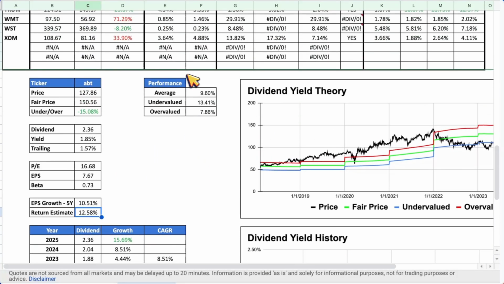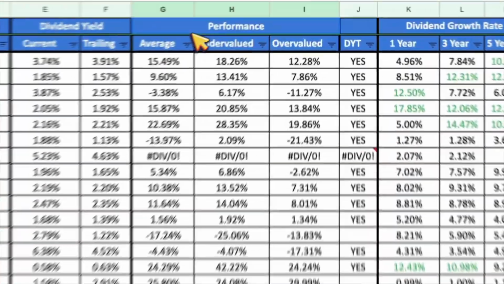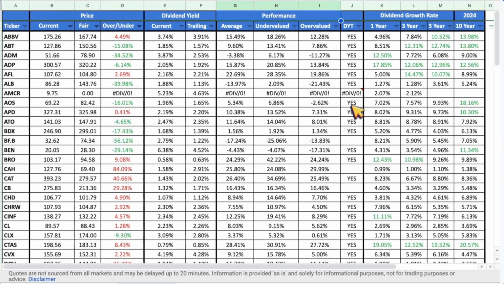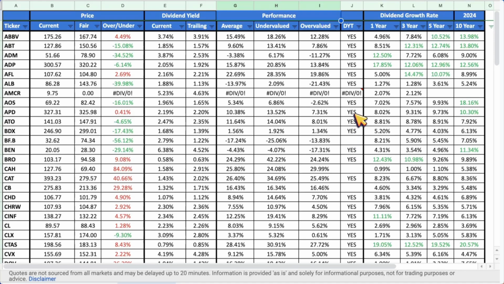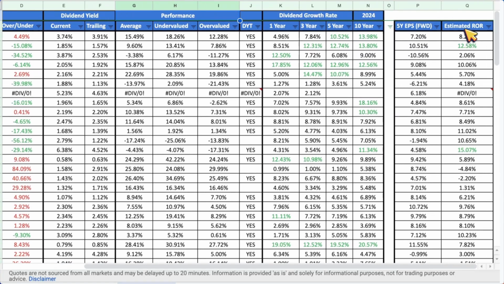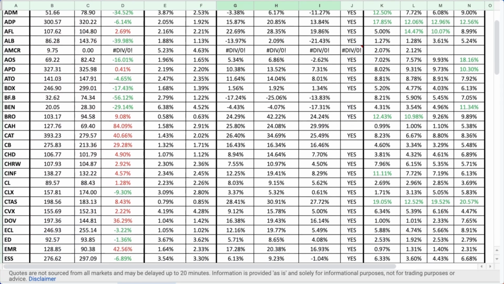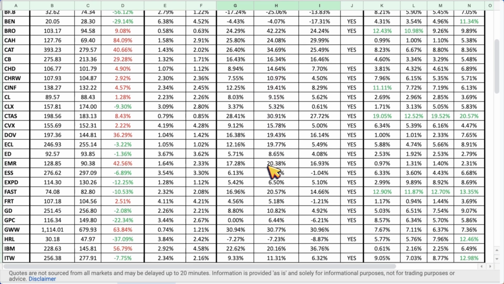In the table above, you can see the performance outcome for each Dividend Aristocrat and whether or not the application of Dividend Yield Theory would have led to a more favorable outcome. There's also a snapshot of the 1, 3, 5, and 10-year dividend growth rates and the long-term 5-year return estimate for each aristocrat. As you can see, the application of Dividend Yield Theory would have led to better performance for most, but not all of the Dividend Aristocrats. And you can also see that some aristocrats have generated much better returns than others during the last 7 years.